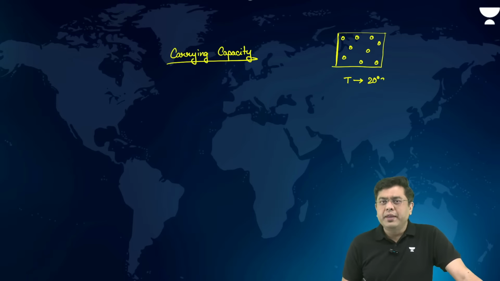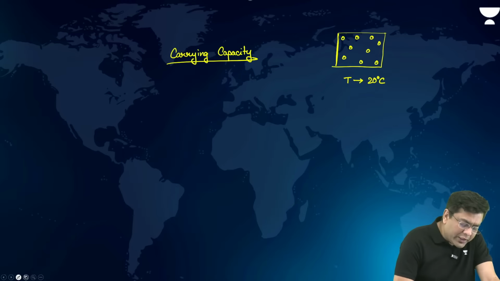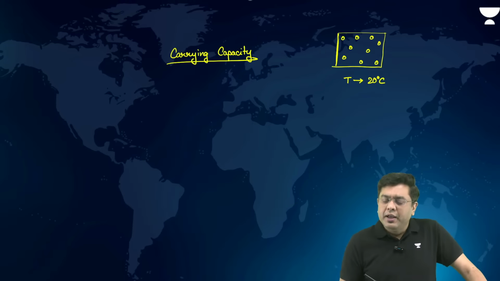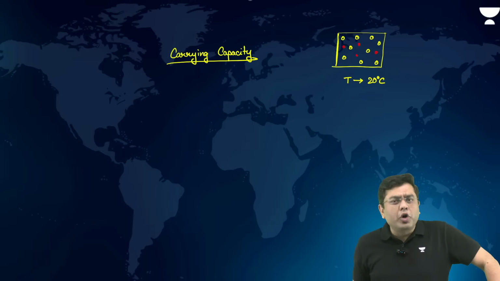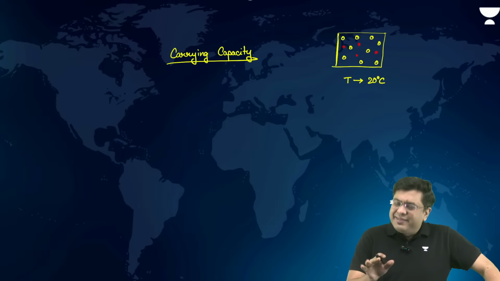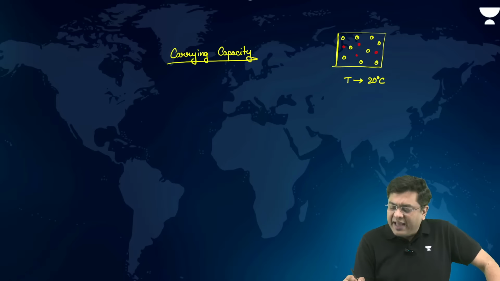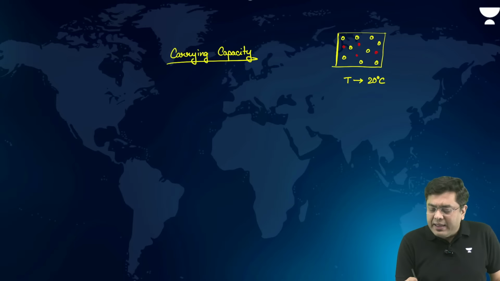Now, if you talk about water vapor, where will water vapor find itself? Water vapor will be able to accommodate itself only within the gaps which are there. That is where the water vapor will be present. Let's suppose this air parcel has the ability to carry 5 grams of vapor.